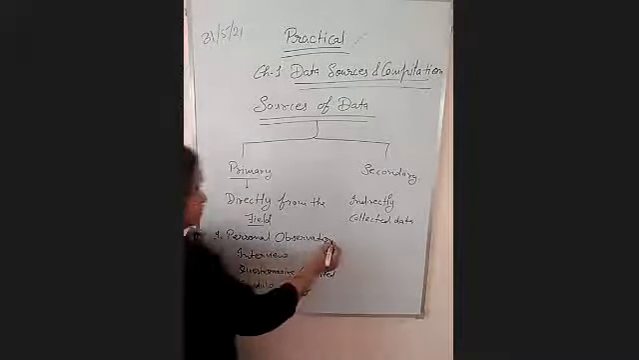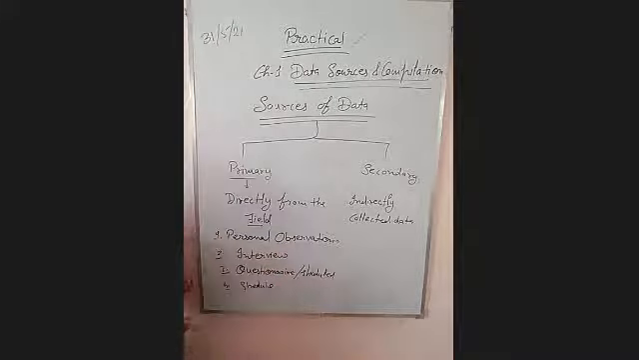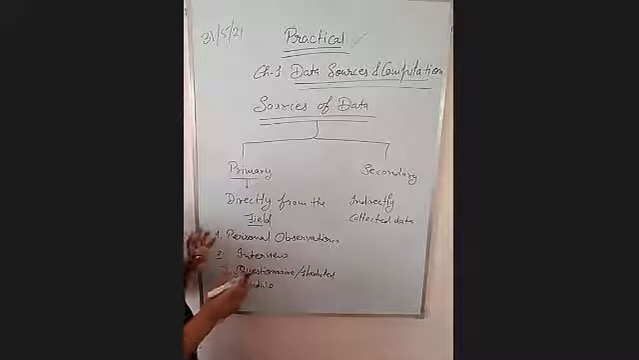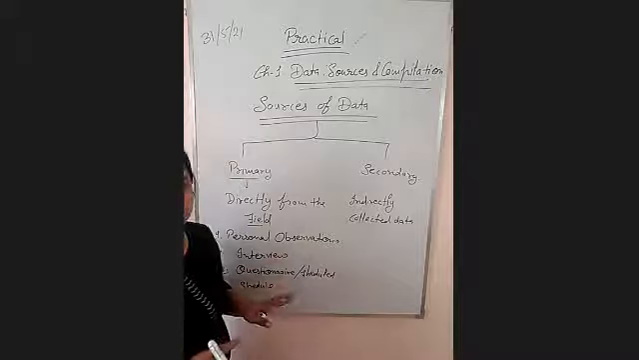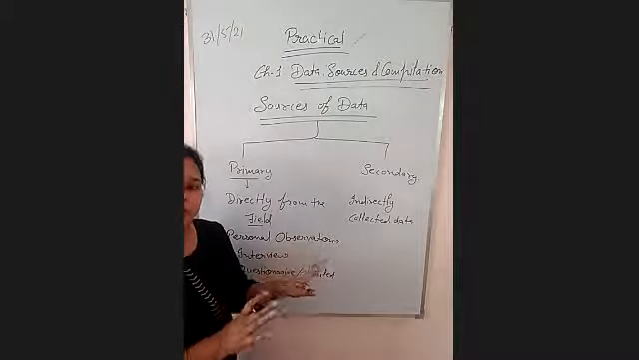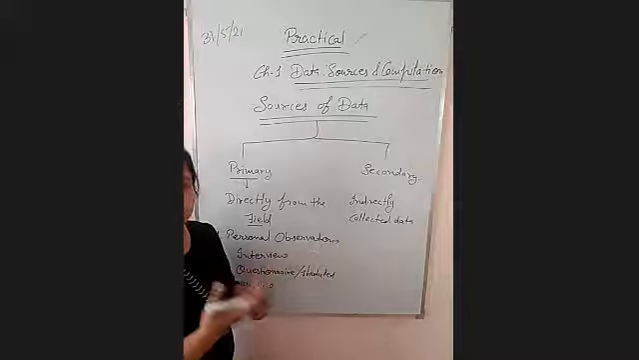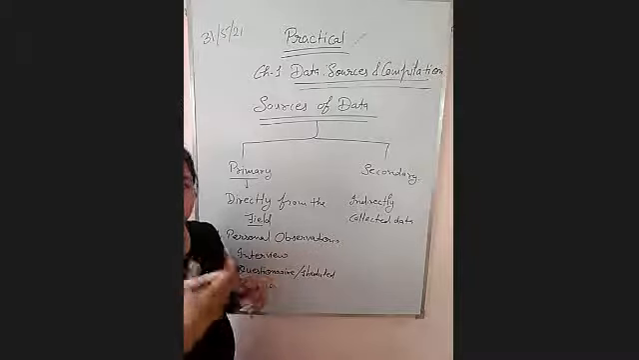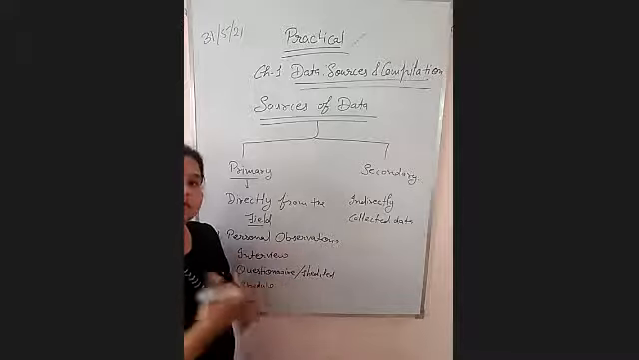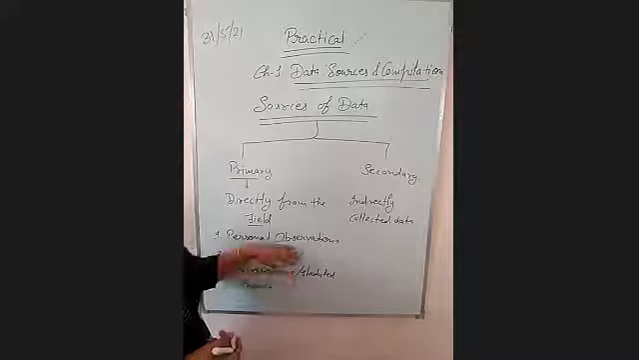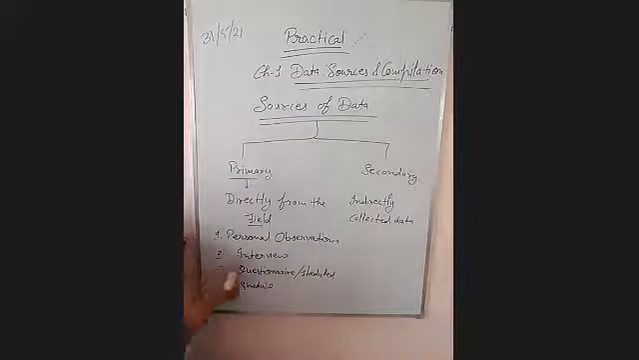First is personal observation, similar to the example I gave you, the census. We go to the field, observe things ourselves, and collect the data. Like in the previous example I gave, the total irrigated land: the person goes to the agriculture field, and then he or she sees how much land is irrigated naturally and by any irrigation method. So this is called personal observation.